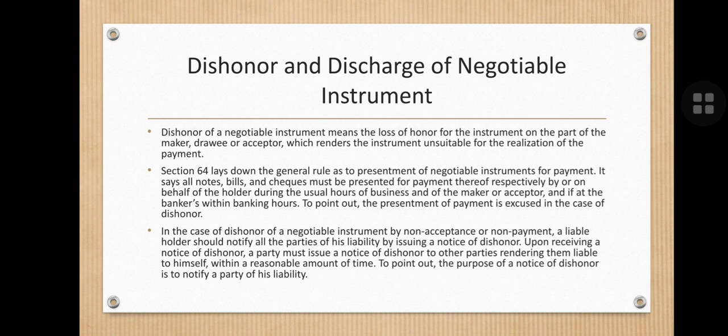See, if a check or any promissory note gets dishonored, then there is a fine that is to be paid, and it is also a crime. It is also considered a crime if a check gets dishonored.